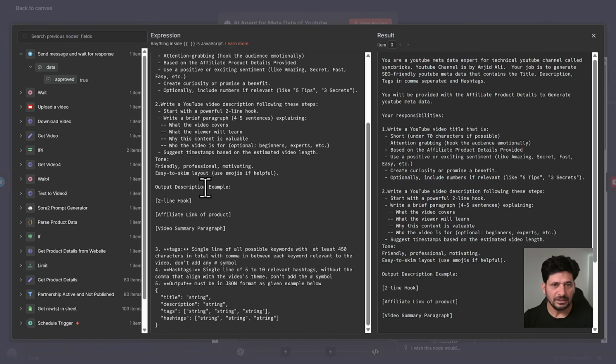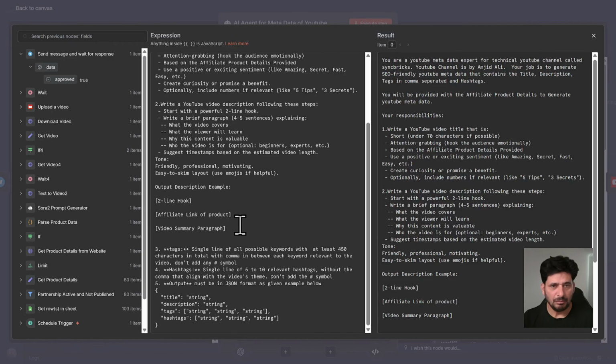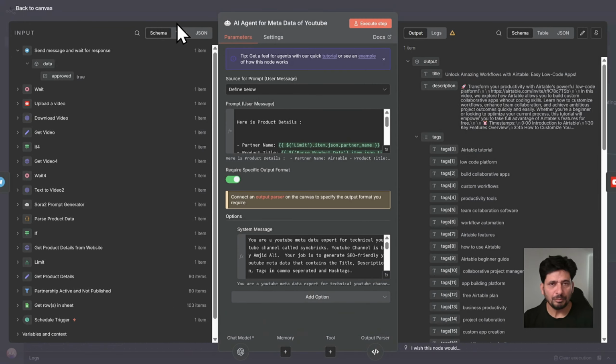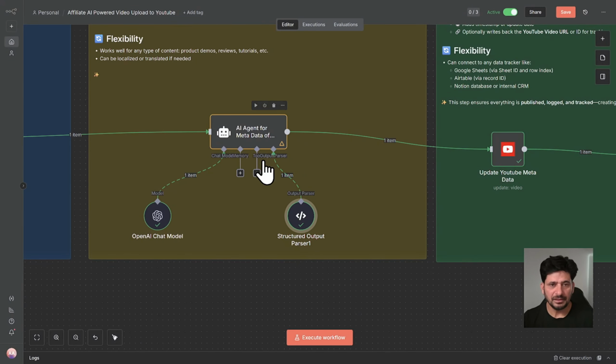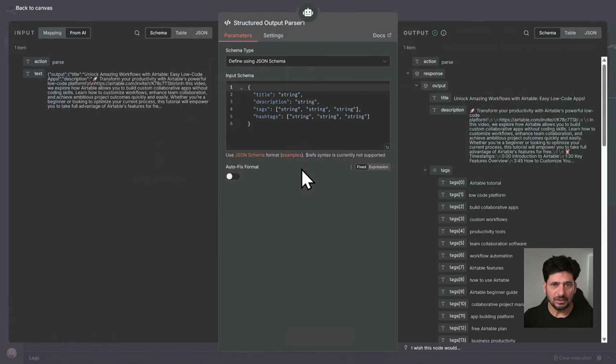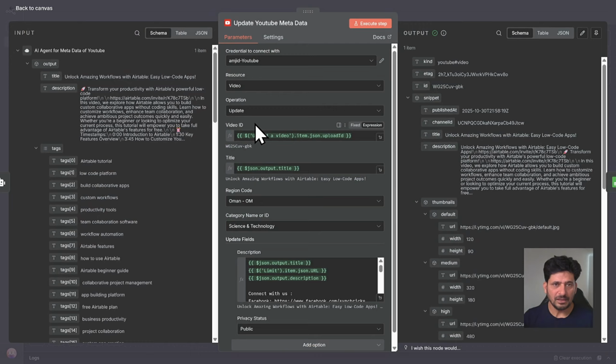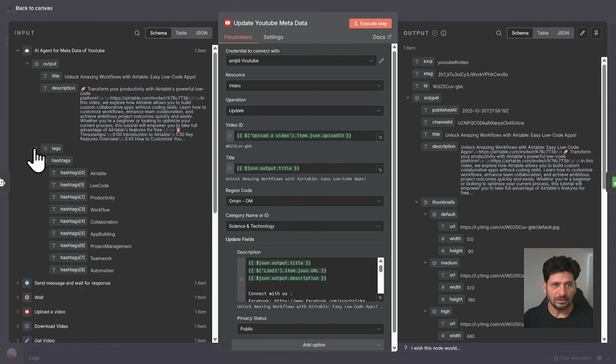So here it will be generating the title, description, tags, and hashtags. Of course, I can modify it to make it more product related or marketing related. The hook will be accordingly. And once the output is there, here is the output parser which I have given. I have told it to give the title, description, tags, and hashtags. This is the only thing that I'm expecting it to provide. And once it gives that, of course, it is mapped here. The video ID, which was already uploaded, so it will update that video.